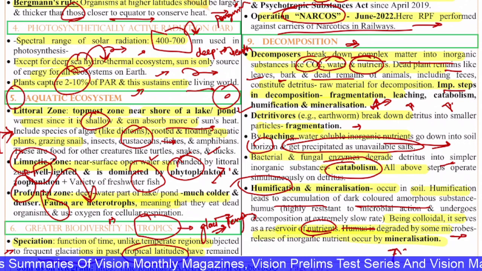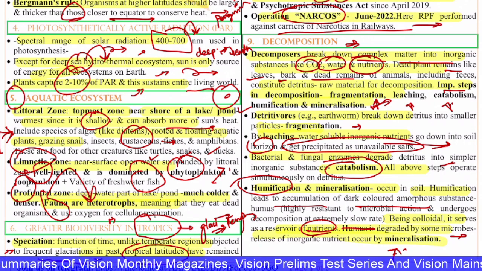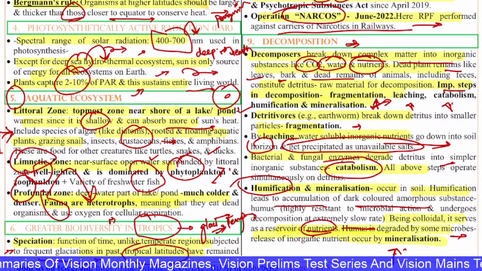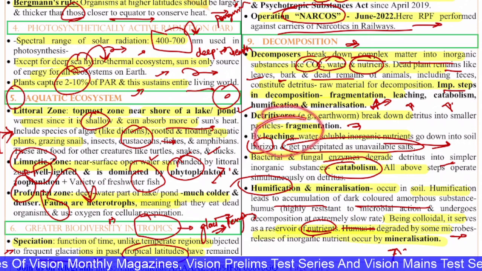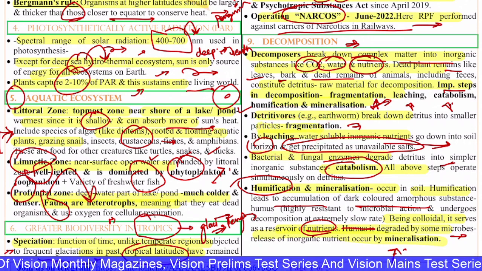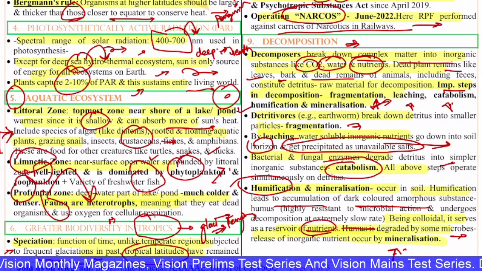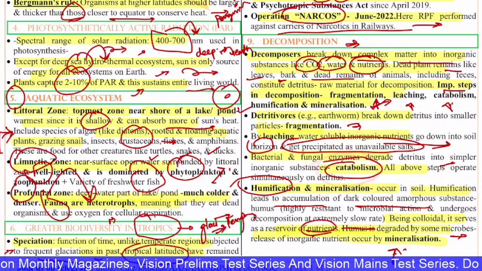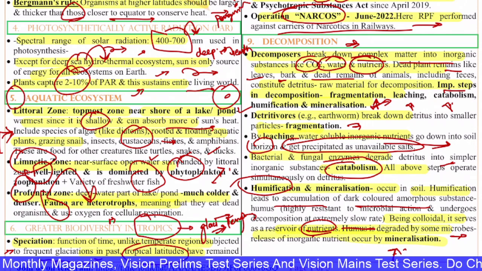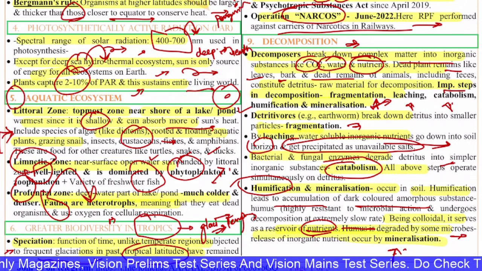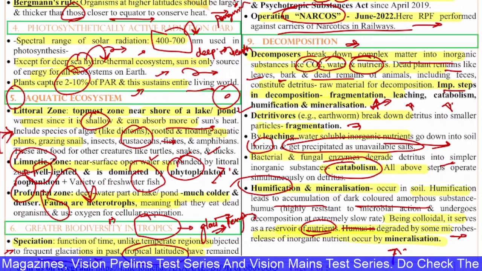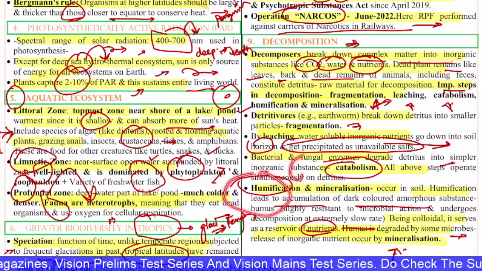So these are the overall steps. First is the breaking down, that is fragmentation. Next is leaching, where the soluble inorganic nutrients go into the soil. Next you have catabolism. Catabolism means the enzymes degrade and break these substances down into inorganic substances. And then you have humification and mineralization.